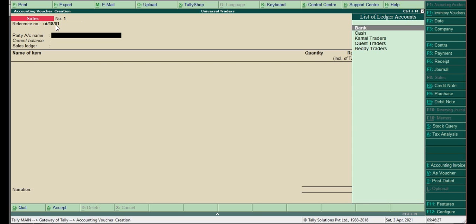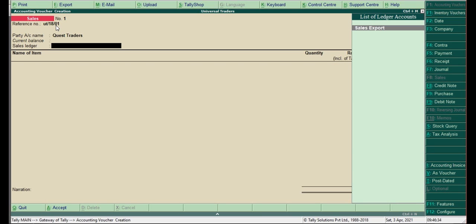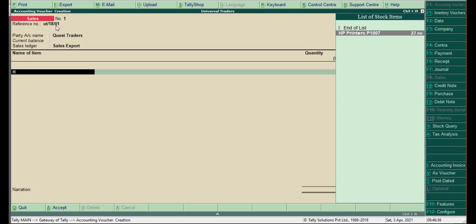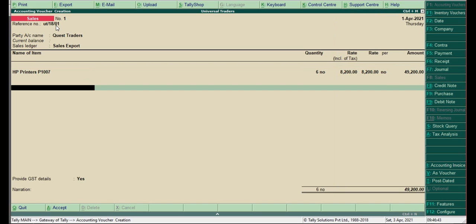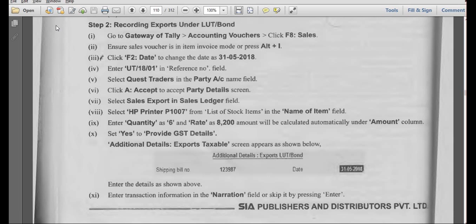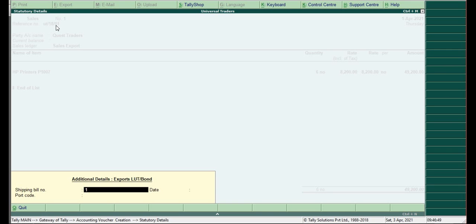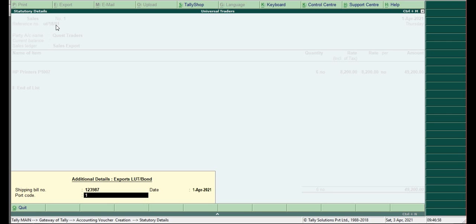Party name Quest Traders, sales export, HP printers 6, 8200. GST details yes. Here we have to specify shipping billing number 123987, date 1/4/2021, port code. Do we have any port code? We'll enter 1254.